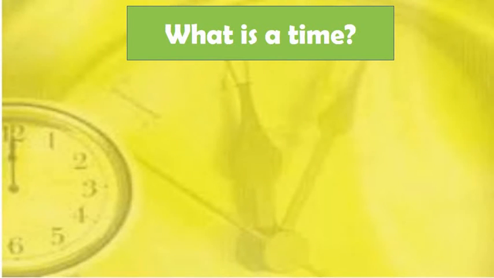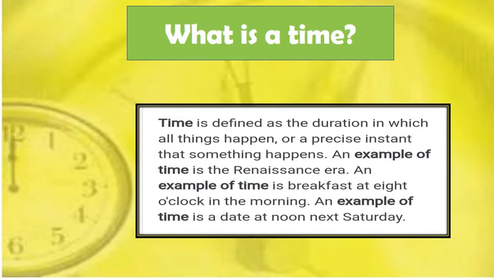What is time? Time is defined as the duration in which all things happen, or a precise instant that something happens.